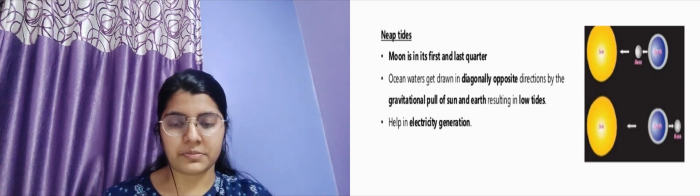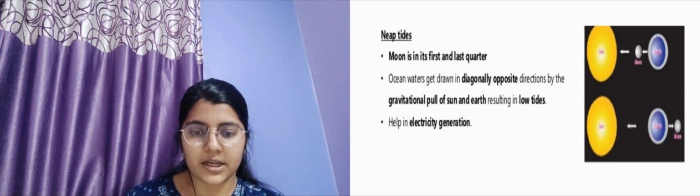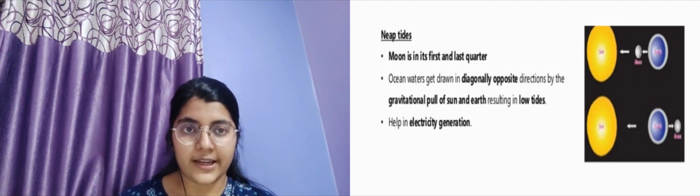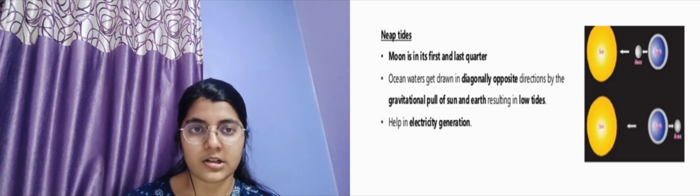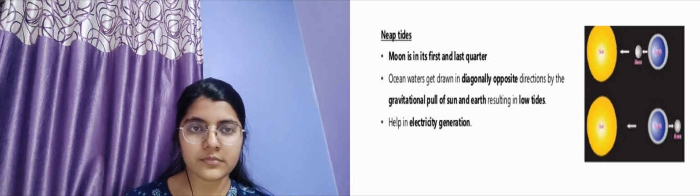I will repeat it. What are neap tides? When there are low tides, there are neap tides, due to which the diagonally opposite directions of the gravitational pull by the sun and the earth result in low tides. So in low tides we have neap tides, in high tides we have spring tides, and it also helps in electricity generation. We can also generate electricity out of the neap tides, that is hydroelectricity, which we get from the water.